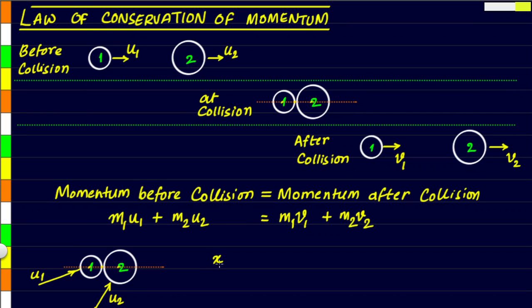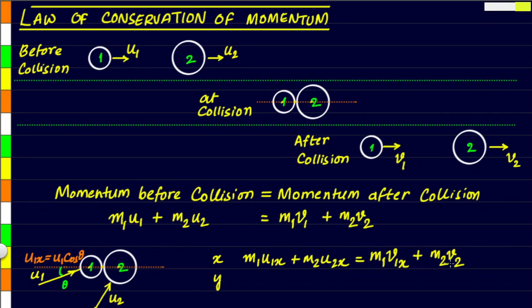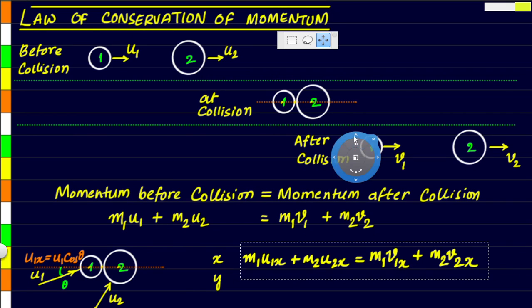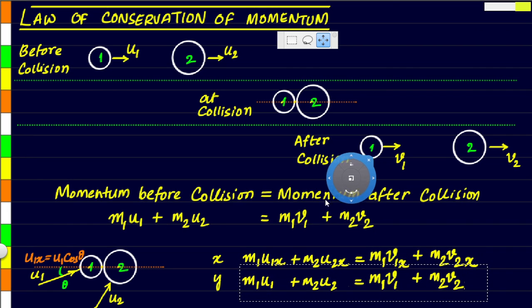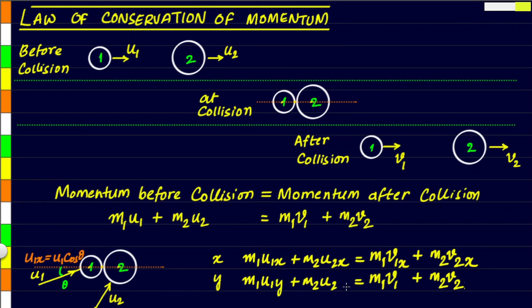Well, we just have to take the components of the velocities in the x and y directions and apply the same equation 2 times. So we'll have to take m1 u1x, u1x being the x component of u1. If we know the angle here, that will be equal to u1 cos theta. In the same way for all the terms, we will have to take the x component. So m2 u2x equals m1 v1x plus m2 v2x. And for the y component, we'll have to take the same equation, except instead of x we will go for the y